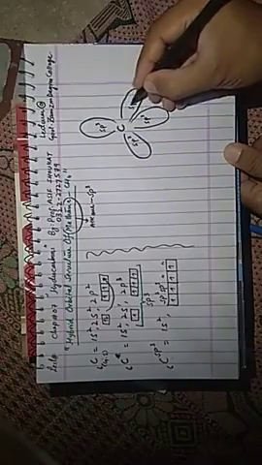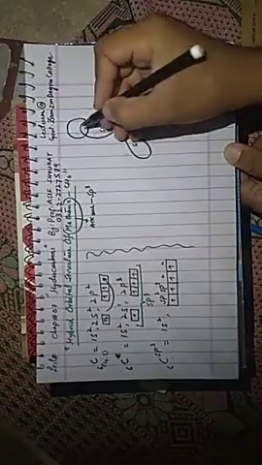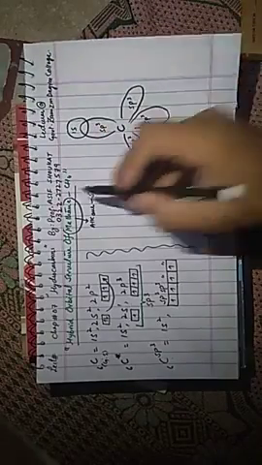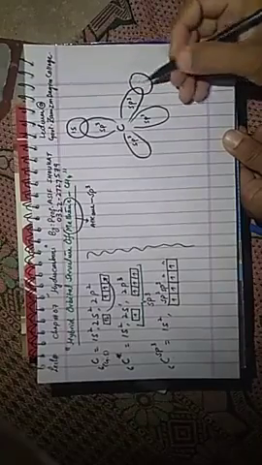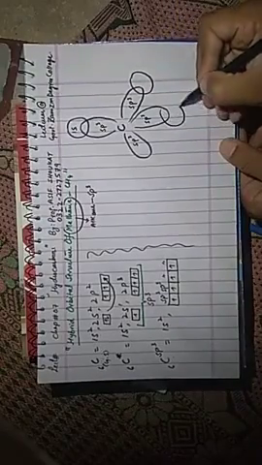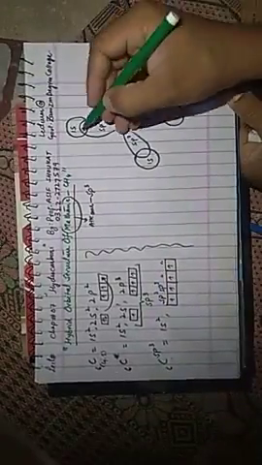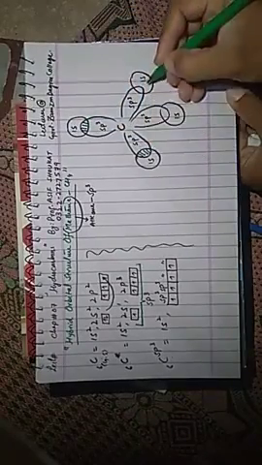Each sp3 hybrid orbital overlaps with one s orbital of hydrogen. How many hydrogens are there? There are 4 hydrogens in a single molecule: 1, 2, 3, and this one is 4. You can label all these as 1s of hydrogen. This shaded area represents the overlapping.